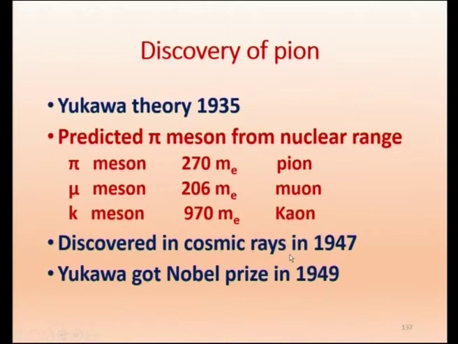Cosmic radiation studies went on from 1940. In that study, in 1947 they discovered all these 3 particles and identified this one. So naturally Yukawa got the Nobel Prize in 1949 for this discovery. Just imagine, from 1935, after 14 years he got the Nobel Prize. When he proposed it, it was not taken seriously, but later it picked up so well.